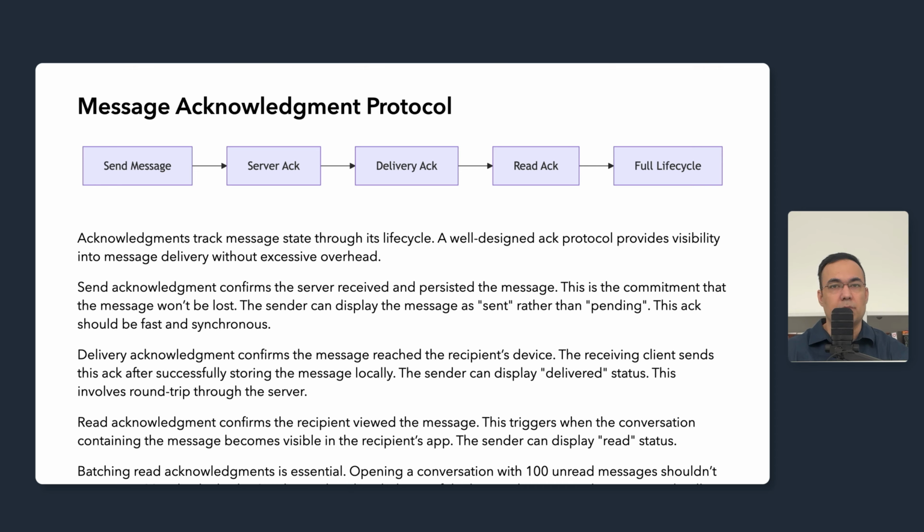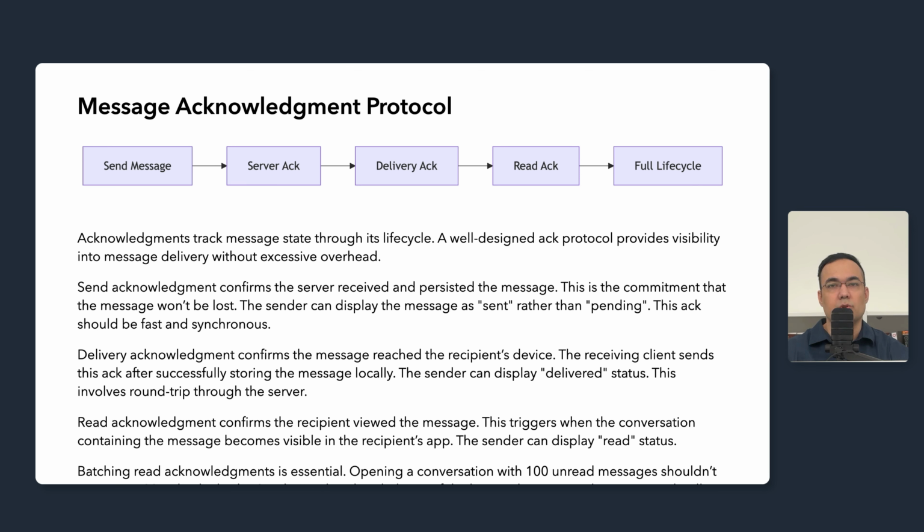Acknowledgement delivery should be reliable but can also be asynchronous. If a delivery acknowledgement is lost, the consequence is only cosmetic. The sender does not see the delivery status update, but the message was delivered. This does not need the same reliability guarantees as the message delivery itself.